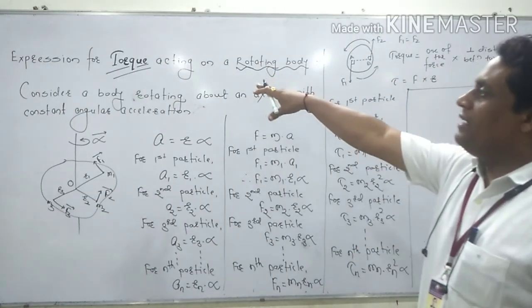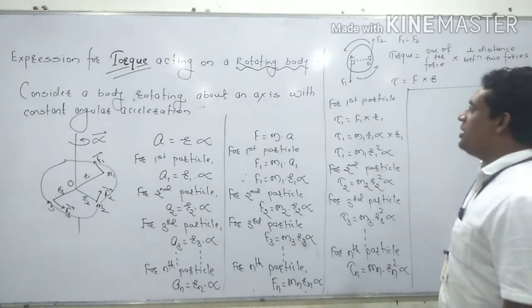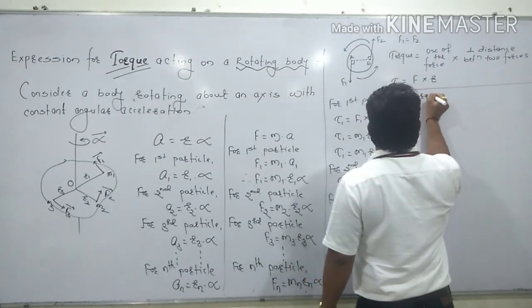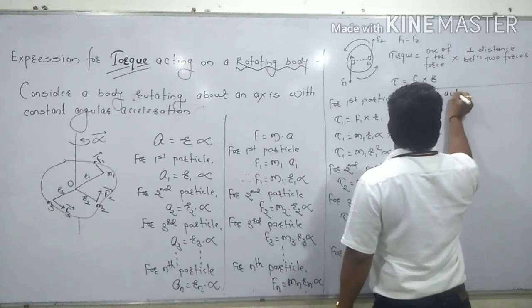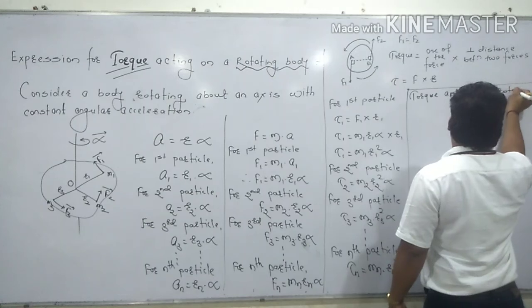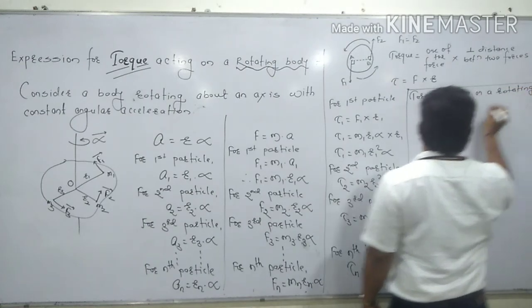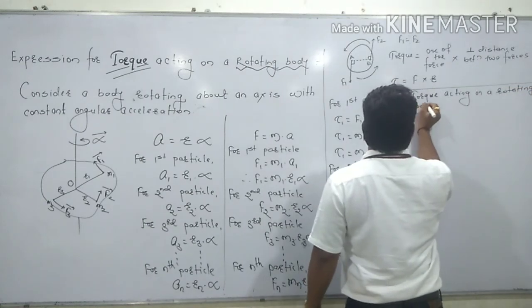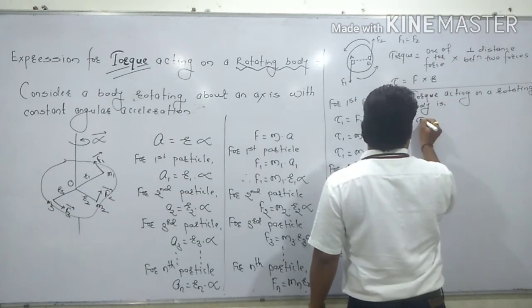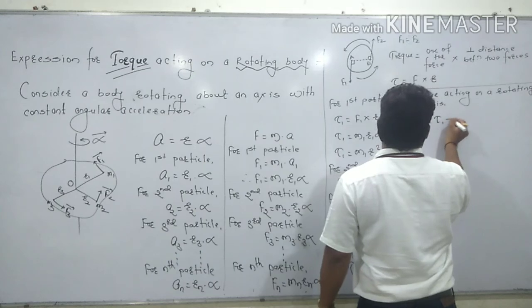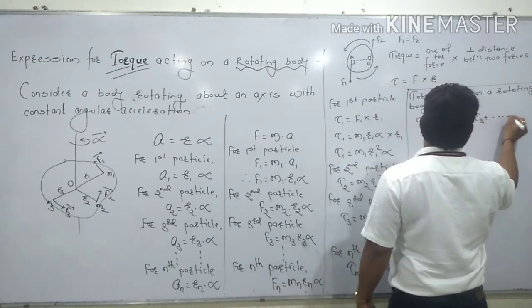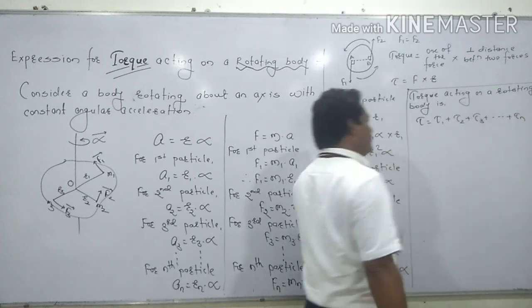But here you have to find the expression for torque acting on a rotating body. So now finally we can write torque acting on a rotating body is tau is equal to tau 1 plus tau 2 plus tau 3 up to tau n.